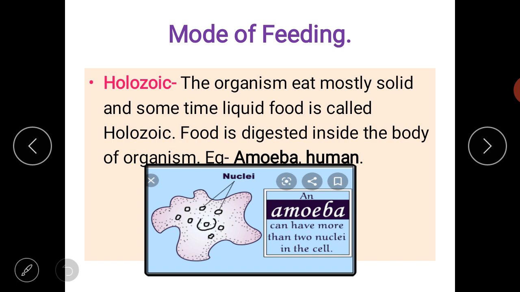Mode of feeding. The mode of feeding is also a type. First is Holozoic mode of feeding of some organism. So what is that? We'll study. Organism eat mostly solid and sometimes liquid food is called as Holozoic organism. Means mostly it eats solid food and sometimes liquid. That organisms are Holozoic. Example is amoeba, human.